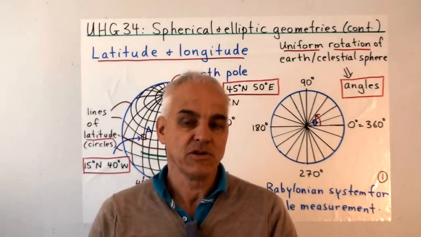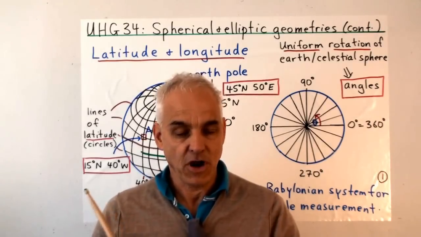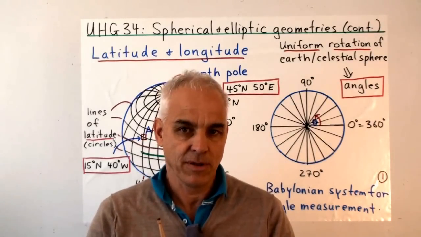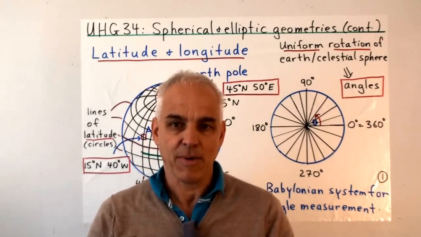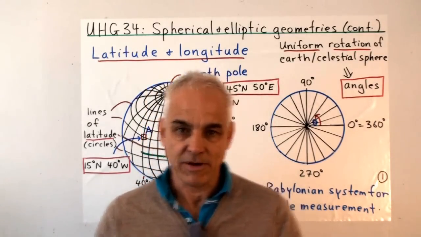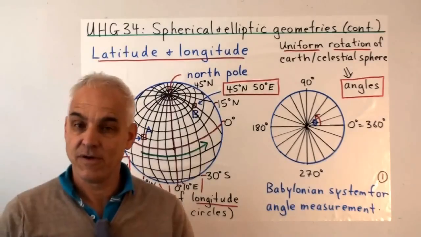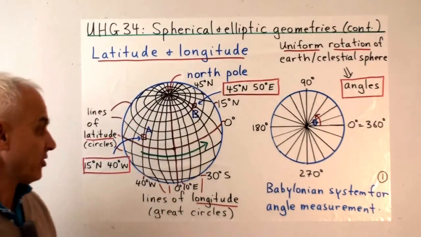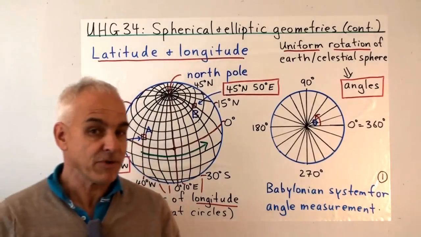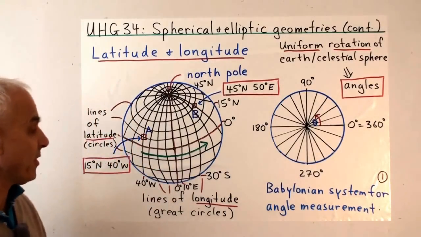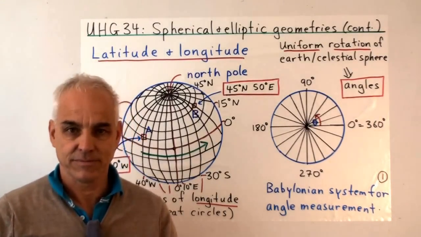The aim in the second part is to bring a number of different geometries together. And we're starting out by having a look at spherical and elliptic geometries. That's what we will be talking about today. We'll talk a little bit about latitude and longitude. I'll talk a little bit about the history of spherical geometry and some of the contributions of the ancients. We'll discuss a little bit of basic trigonometry associated to the sphere, and then I'll get to introducing elliptic geometry as well.